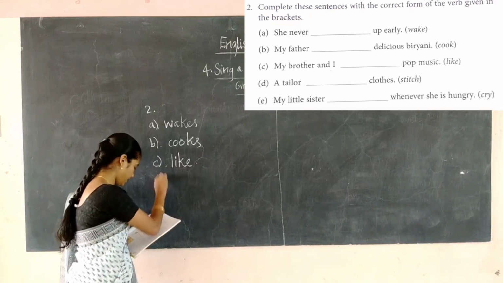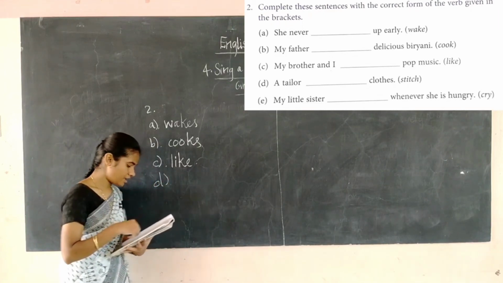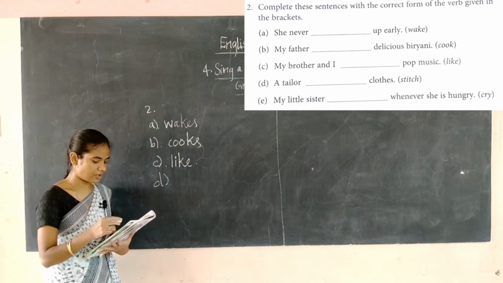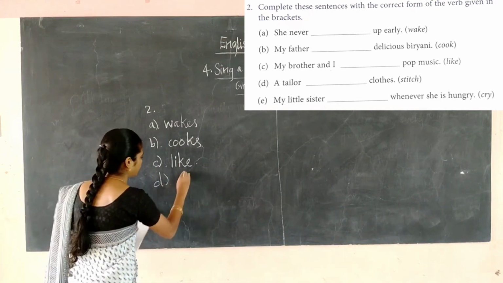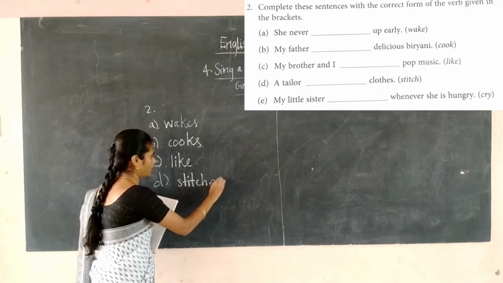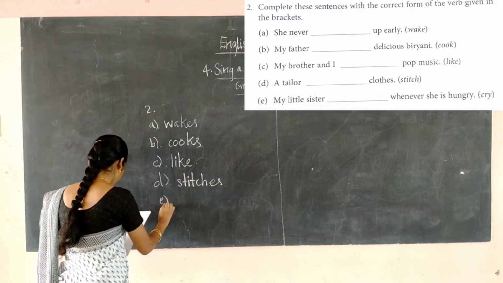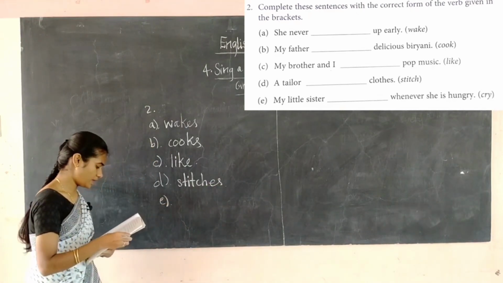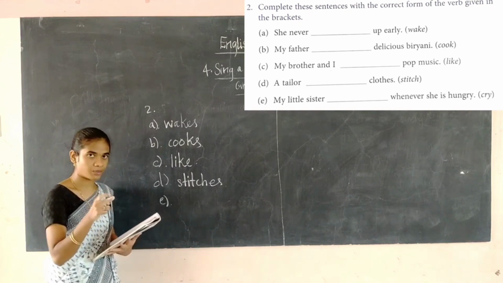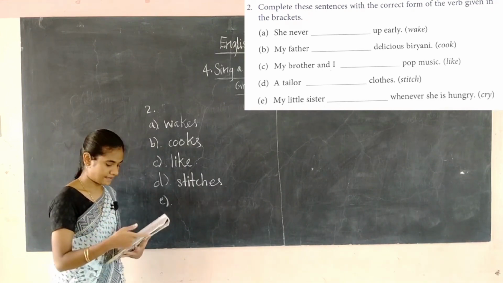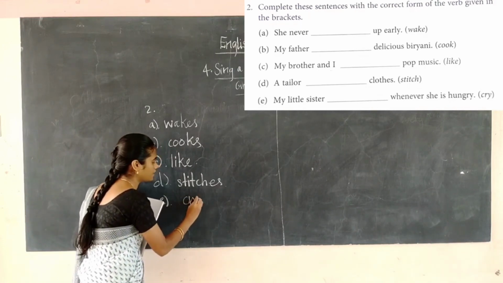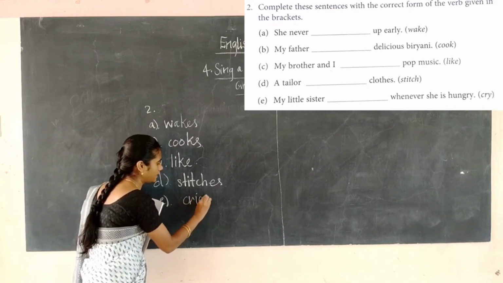The next one, D: A tailor dash clothes, stitch. Tailor is only one person, a singular one. So it is stitches. You have to write es to that. See the spelling and write it. My little sister dash whenever she is hungry, cry. My sister is only one, singular. So it is cries. Instead of y, you have to write i, e, s.